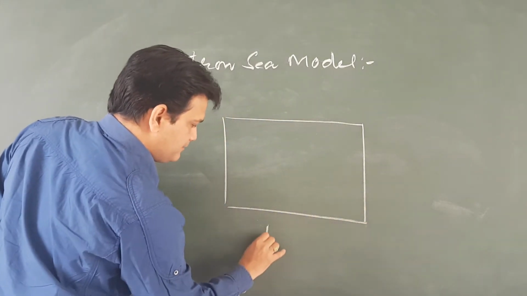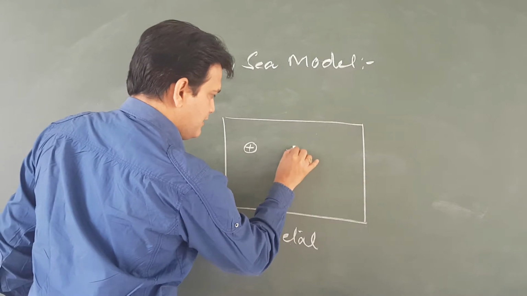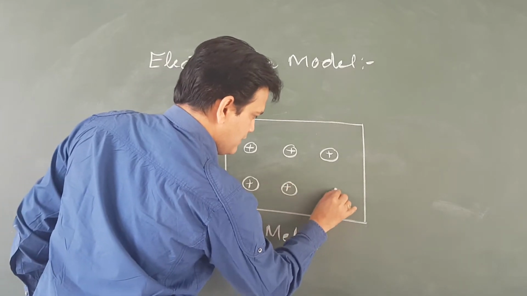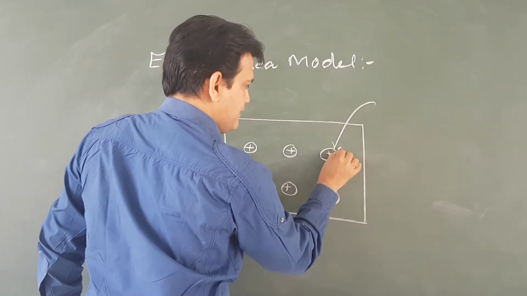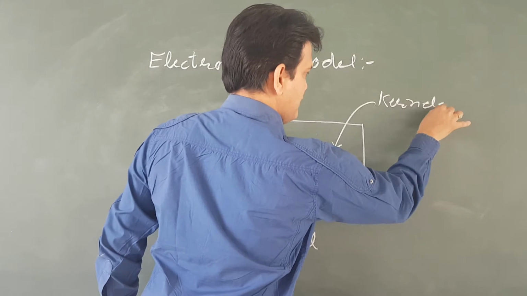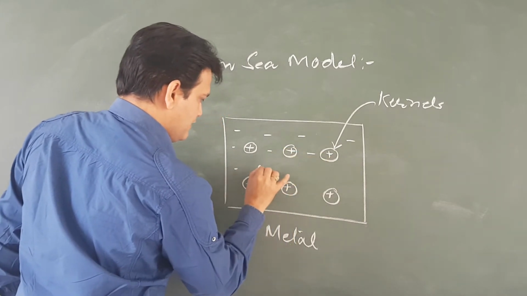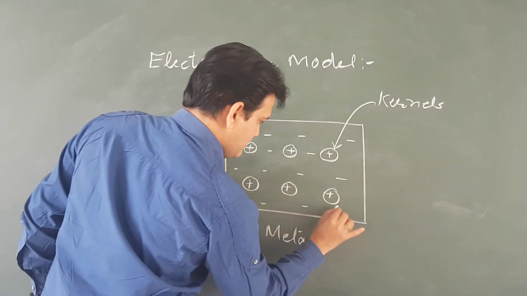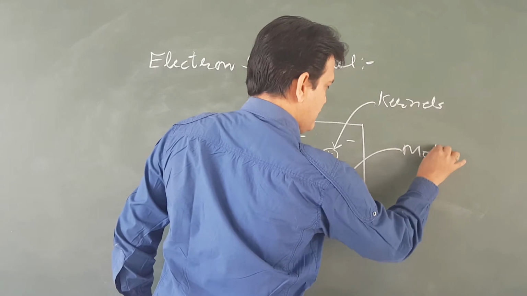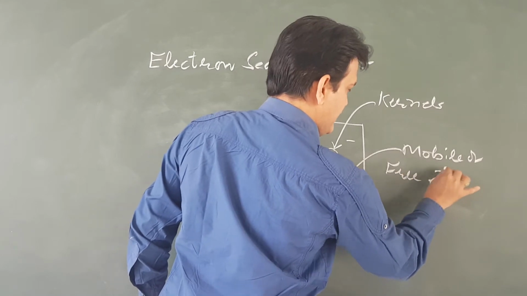If this is a metal, then inside the metal these are kernels and these are mobile or free electrons.